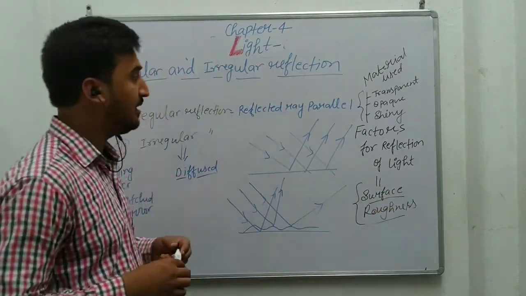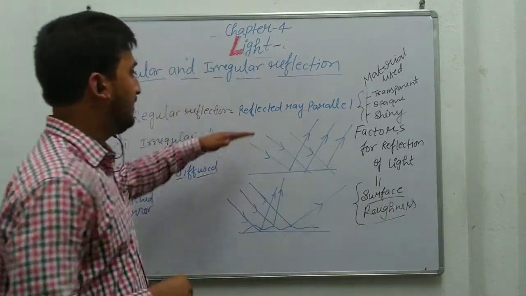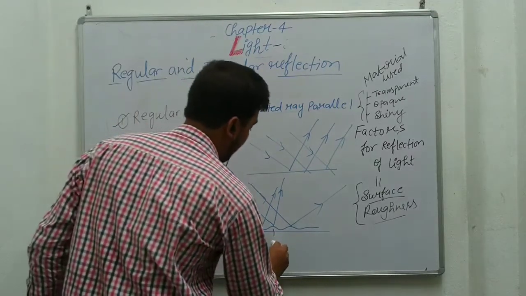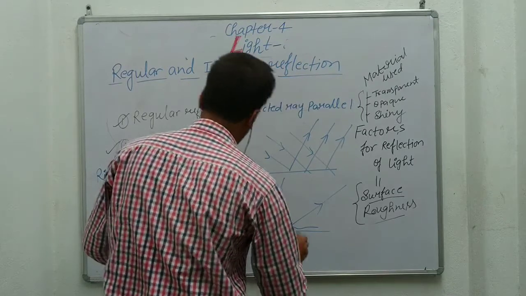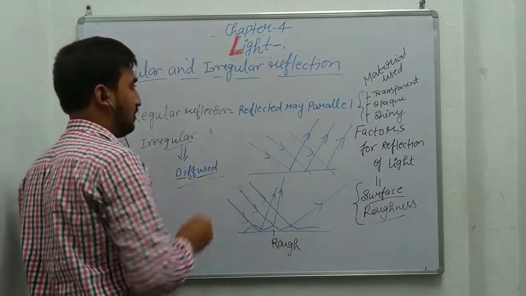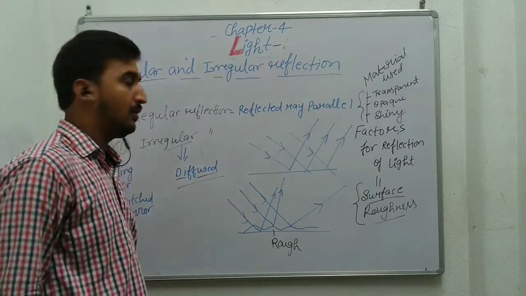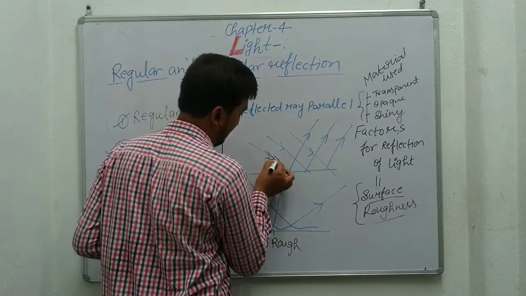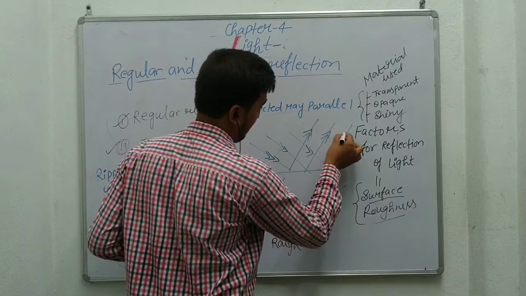If an object has a plain, finished surface, then it will show regular reflection. But if an object has a rough surface, then it will show diffuse or irregular reflection. So please try to understand regular and irregular reflection. This is the incident ray and this is the reflected ray.